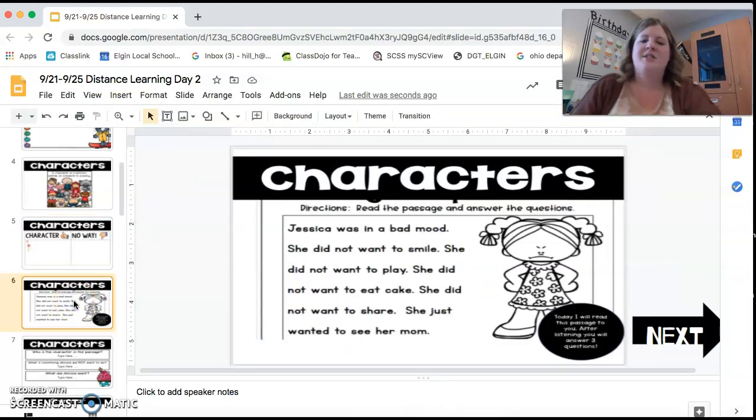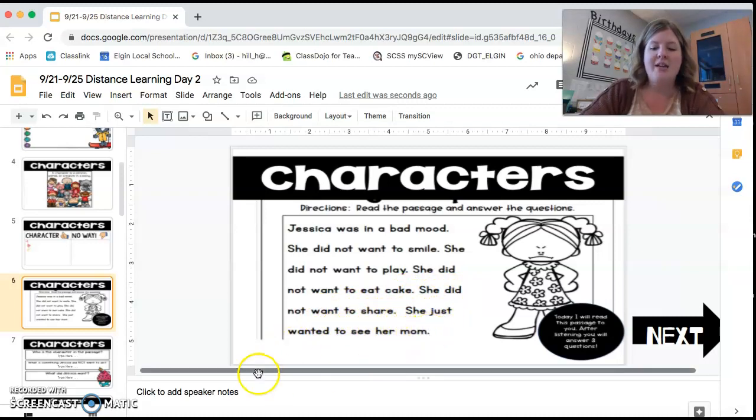Okay. So this next part, we are going to read the passage and then answer the questions. I'm going to go ahead and read this to you, but as I read it, I want you to read along with me the best you can, okay? Jessica was in a bad mood. She did not want to smile. She did not want to play. She did not want to eat cake. She did not want to share. She just wanted to see her mom, okay?